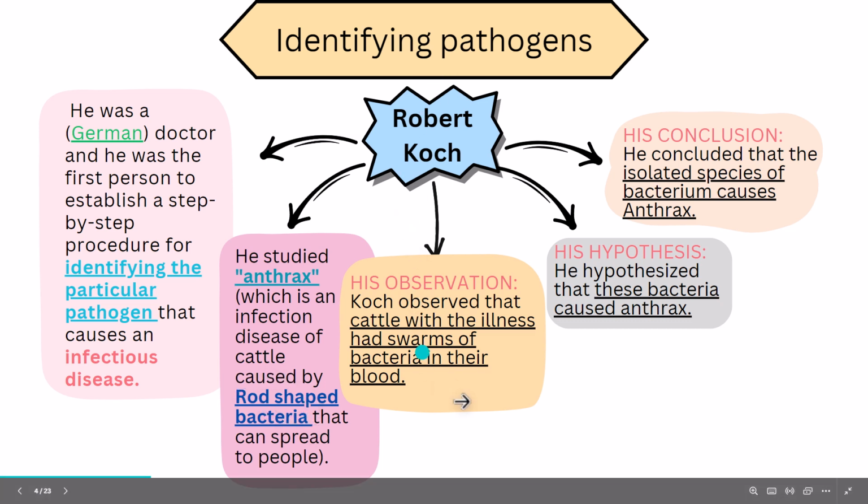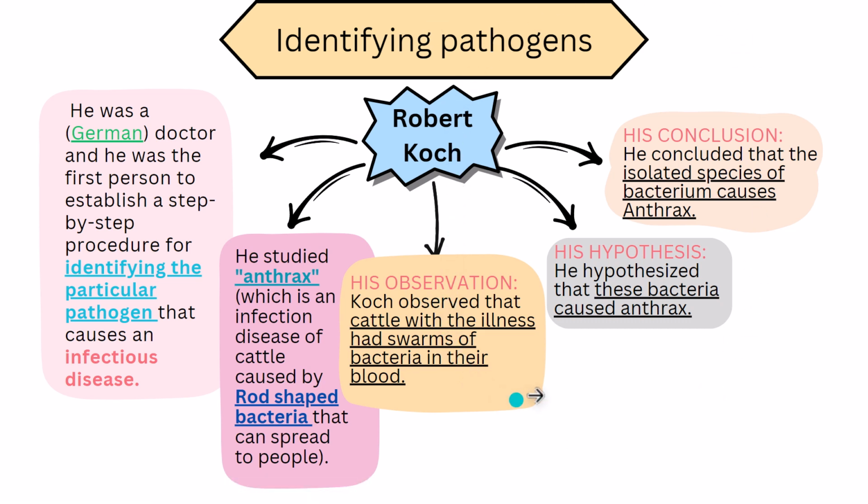Then he started his experiment, and as we know from grade 10, we taught about scientific research and how scientists can do their scientific research. This scientific research has many steps. The first step that the scientist should start with is observation. Observation, for example, of something unusual, a disease, or a pathogen.